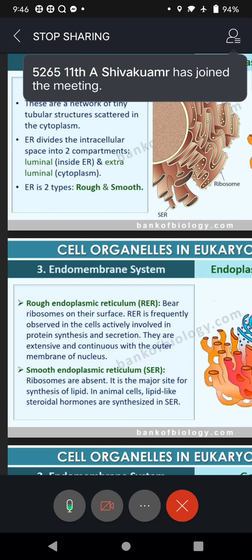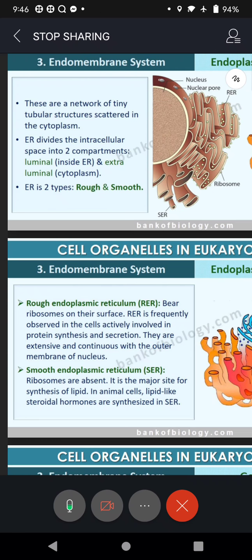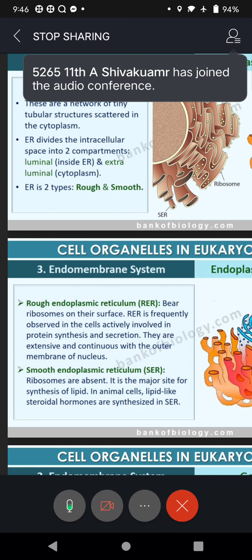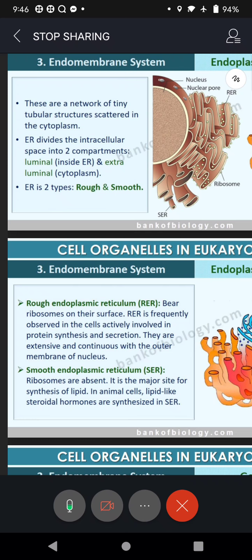And what is the main function here? You must note down here. The main function of RER is protein synthesis. Okay? Protein synthesis is the main function of RER. Why? Any guess? Any guess, Naveen? Rajwal? Ribosome. Yeah, right. Very good. Ribosomes are present on its surface. That's why protein synthesis. And it is also responsible for secretion of certain enzymes that help in various activities.